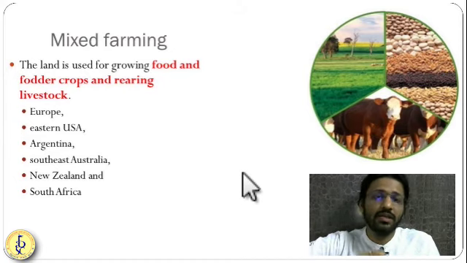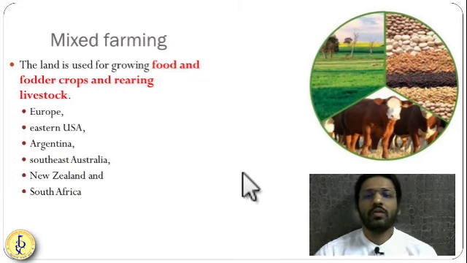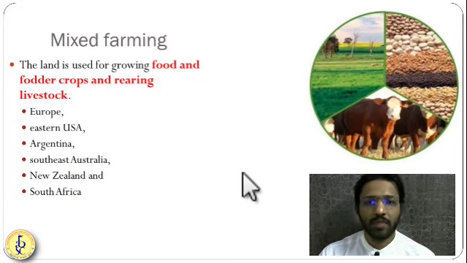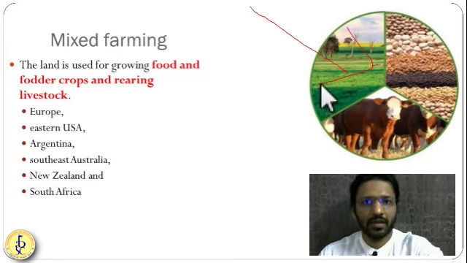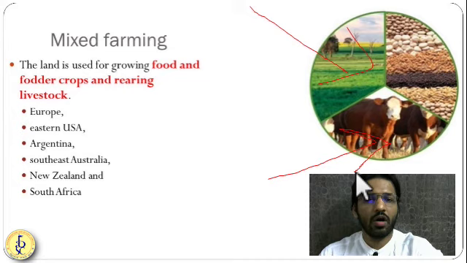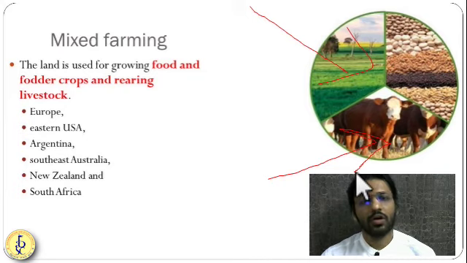Commercial farming, again, we can classify. One of the classifications is mixed farming. So mixed farming means what? Generally in farming you are only growing one type of crop. But in mixed farming, you are taking crops, you are rearing livestock, you are also growing fishes, pigs, and poultry. All things together, so you are calling it mixed farming.